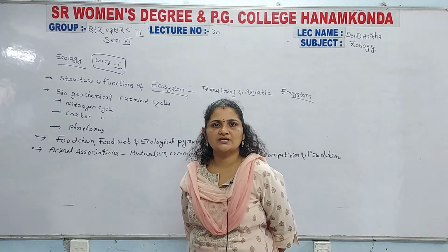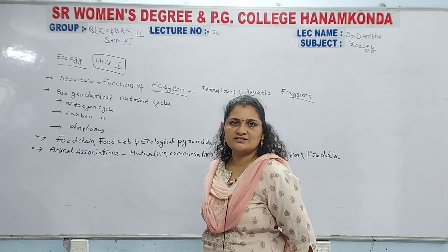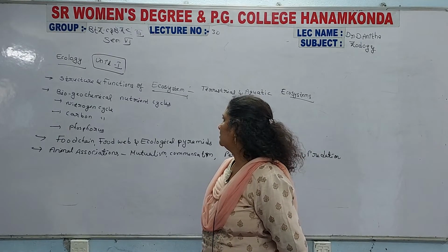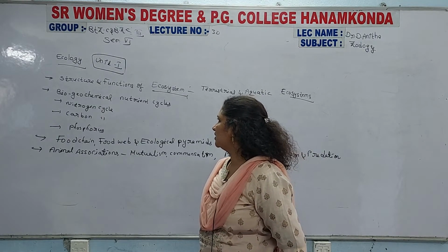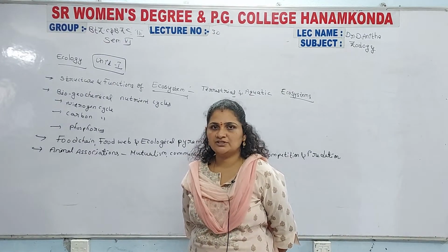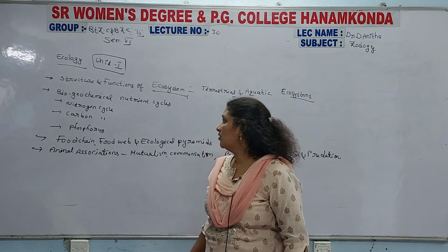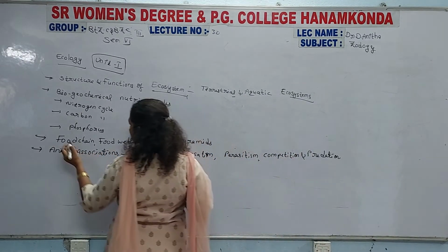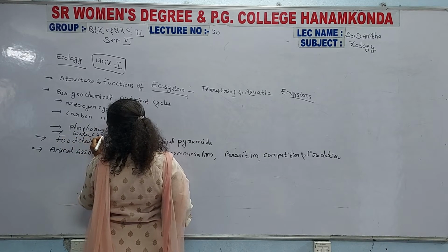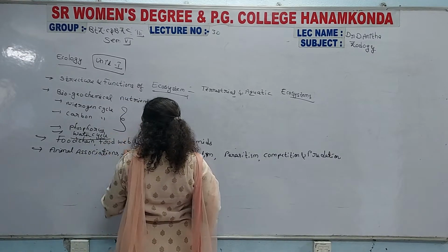Two essays are there in this question paper, and the remaining come from the short answer questions, but only two are the important essays here. The second one is biogeochemical nutrient cycles, and the complete information is there for the cycles. Three different cycles are there, and the water cycle is also there. I forgot to write it. Completely four cycles are there in your biogeochemical nutrient cycles.